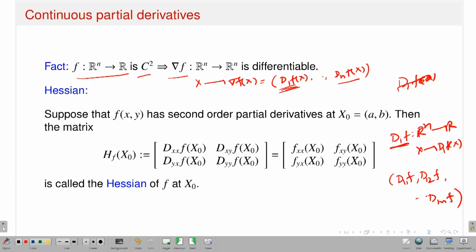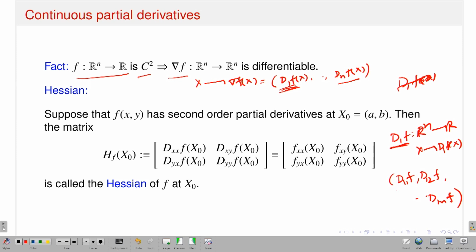So, that means to talk about the differentiability of d1 f, the first order partial derivative of f with respect to x1, which is a map from Rn to R. If I want to talk about its differentiability, you just consider the partial derivatives of the map d1 f. And what are the partial derivatives of the map d1 f? This is nothing but the second order partial derivative. That means you just take the derivative of d1 f with respect to one variable x1, x2, xn.